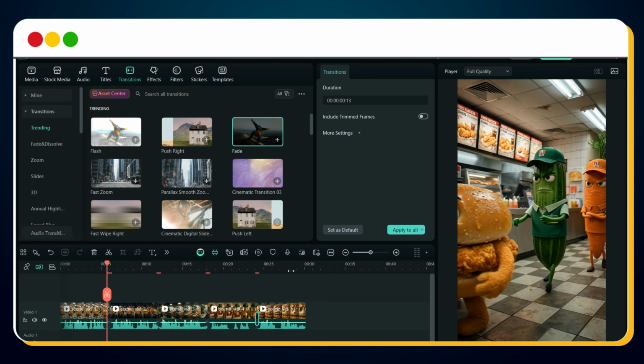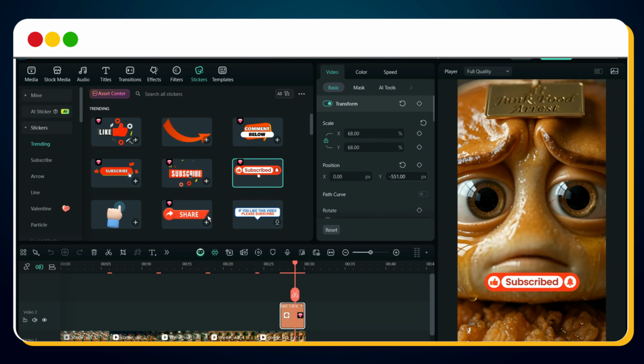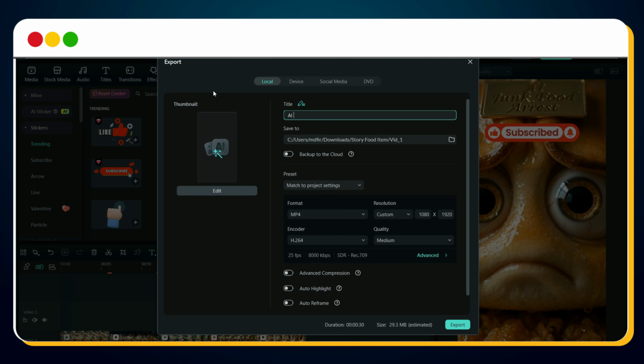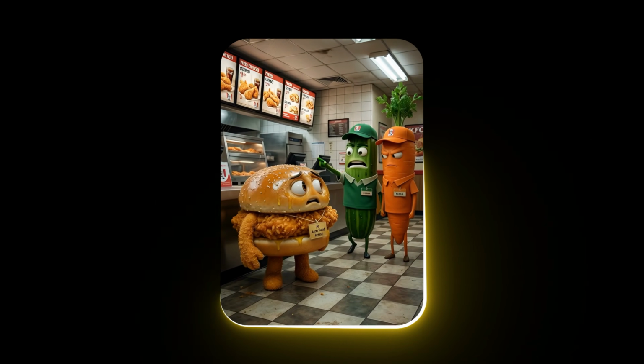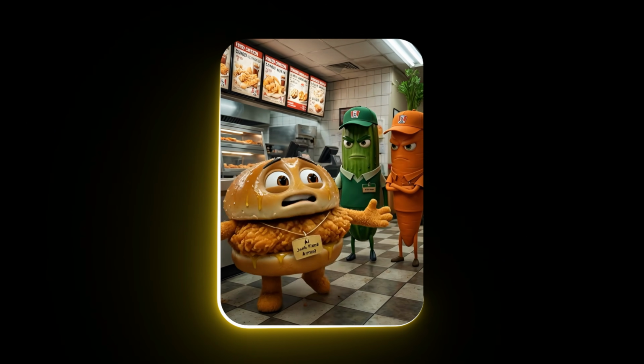Once transitions are applied, add a like and subscribe element to boost engagement on your AI YouTube Shorts. After editing is complete, export the video. Make sure your channel name is included in the export file name. Set the resolution to 2160 by 3840 and quality to high. Finally, hit export and bingo. Your first AI junk food arrest YouTube short is ready. Let's preview the final version.